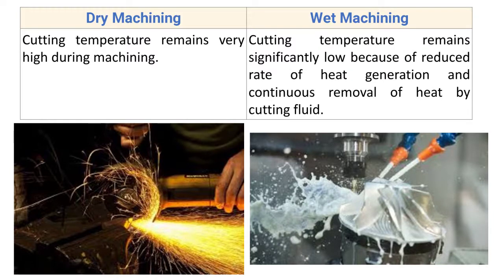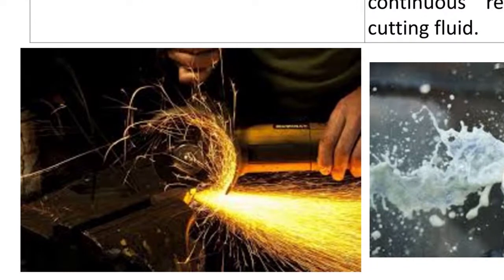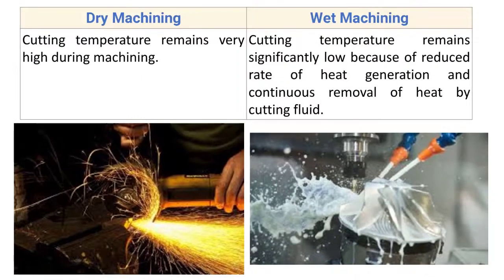Next point, for dry machining, cutting temperature remains very high during the machining. As we are not using the cutting oil, the cutting temperature remains very high as compared to wet machining, because the cutting oil is not used. The function of the cutting oil is to take out the heat from the workpiece and the cutting tool. So in case of dry machining, cutting temperature remains very high. Here also you can see in the photograph, the cutting temperature remains very high.